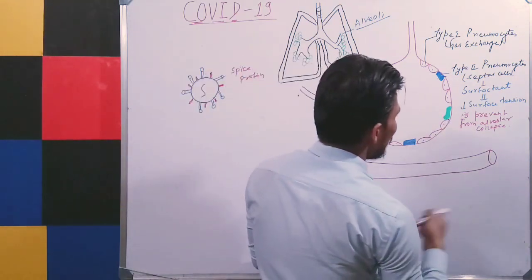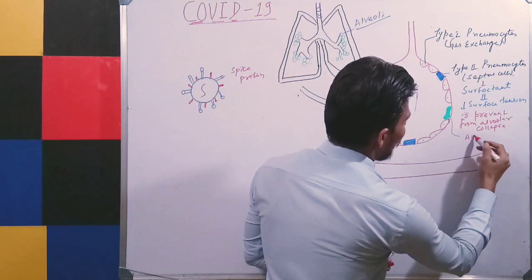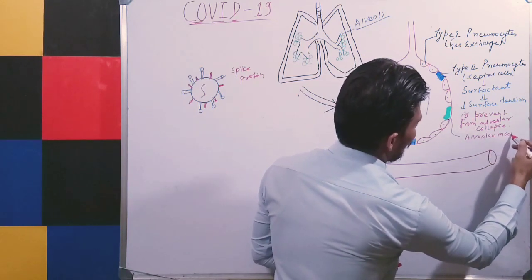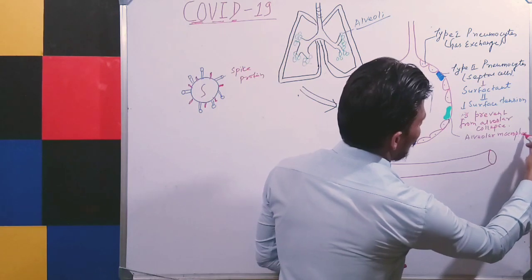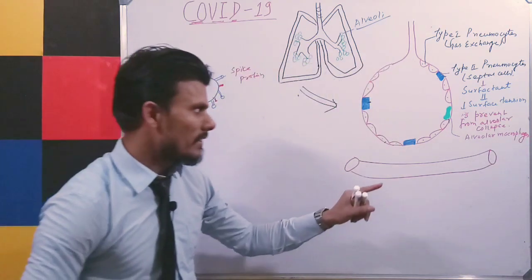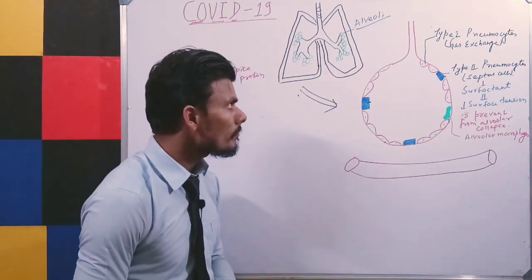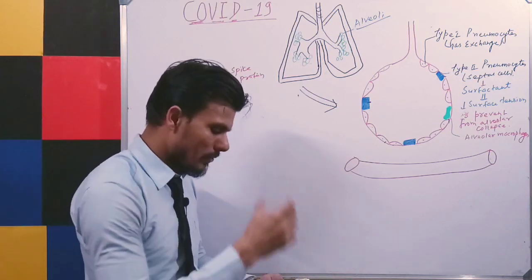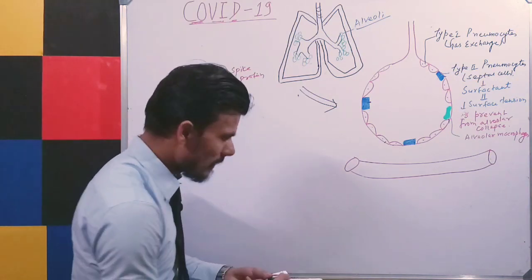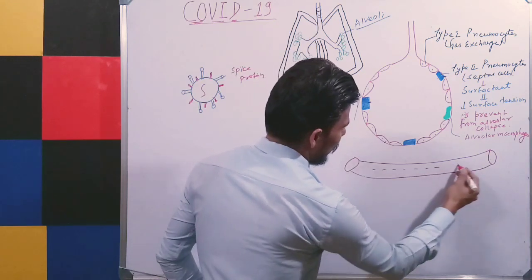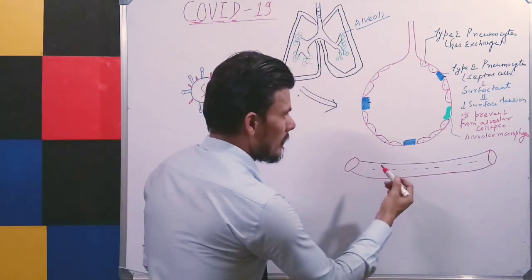And you can see here, these are alveolar macrophages, which help to remove cell debris or any infected cells from the alveoli. So this is a short introduction about the anatomy of alveoli, and you can see here these are blood capillaries, and exchange of gas is taking place.